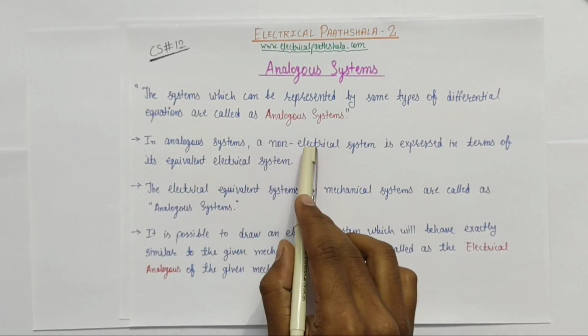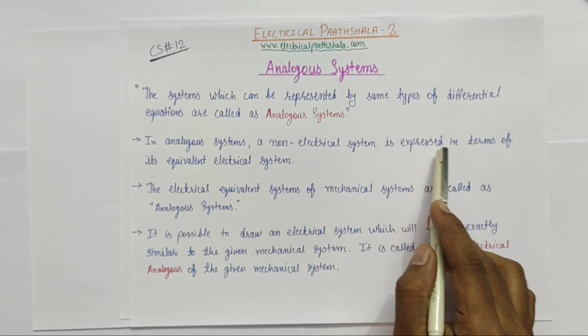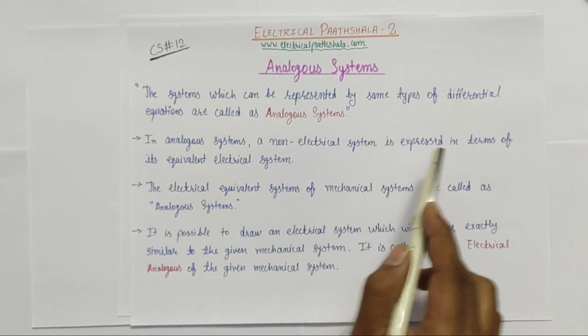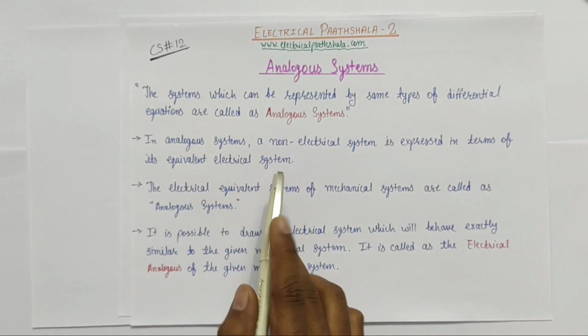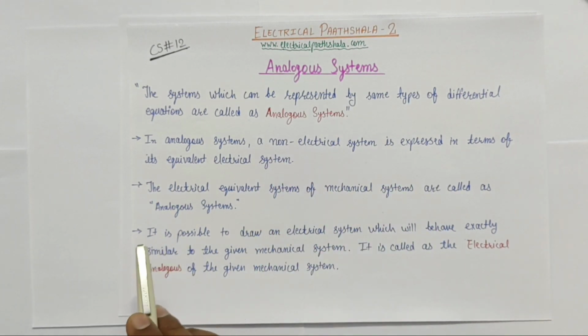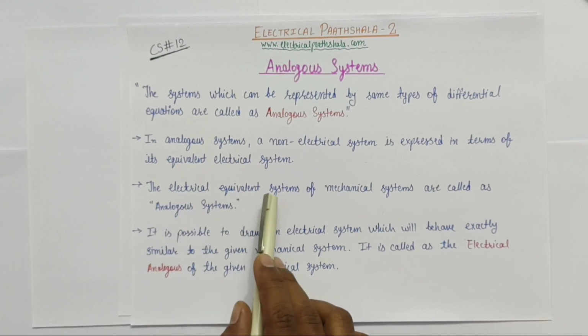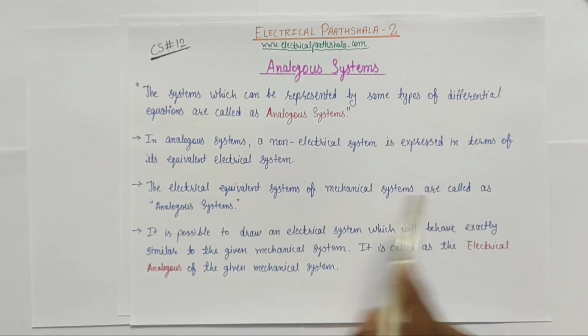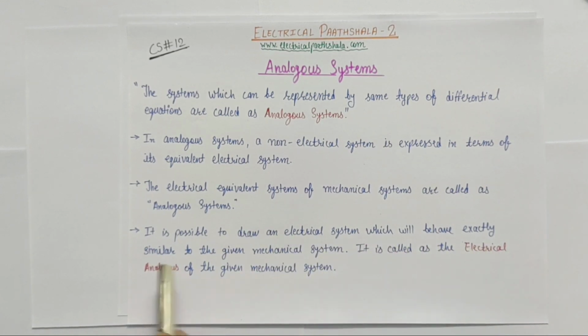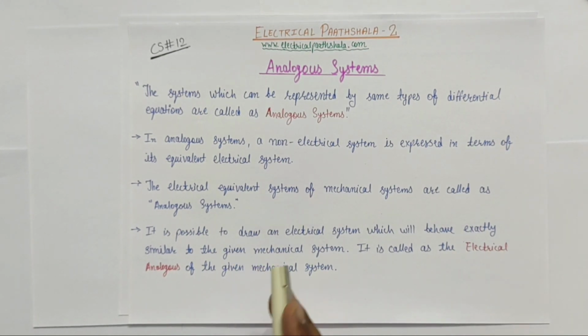Now in analogous systems, a non-electrical system like a mechanical system is expressed in terms of its equivalent electrical system. Why do we express a non-electrical system in terms of its equivalent electrical system? Because there are some advantages of doing so, and we will talk about those advantages later in this video. So we can say that the electrical equivalent systems of mechanical systems are called analogous systems. Yes, it is possible to draw an electrical system which will behave exactly similar to the given mechanical system, and that is called the electrical analogous of the given mechanical system. So analogous systems behave in a similar manner, which is an advantage.